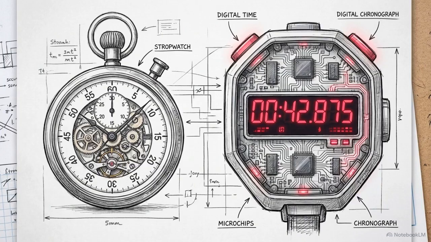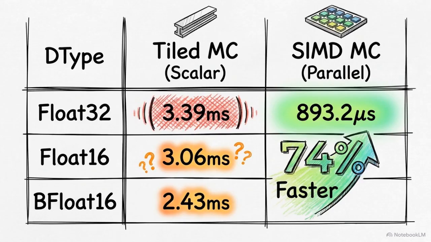To test the efficiency of this approach, OpenFluke benchmarked a purely spatial tiled multi-core execution against the heavily optimized Plan 9 SIMD implementation. This table displays the dense 3x3x3 CPU benchmark, comparing latency across numerical types. In the float32 row, SIMD optimization reduces execution time from 3.39 milliseconds down to 893 microseconds. That is a 74% reduction in total latency.